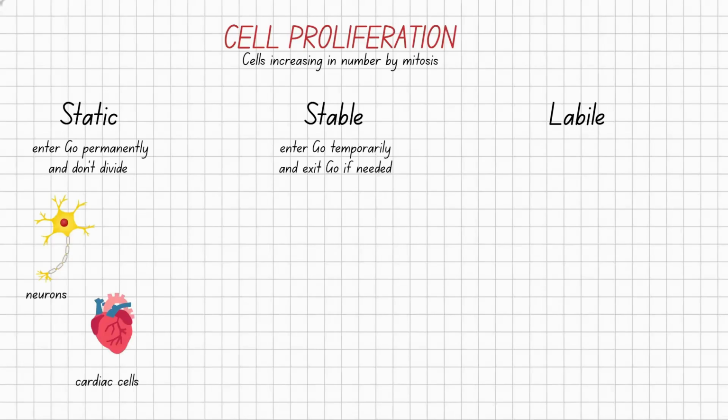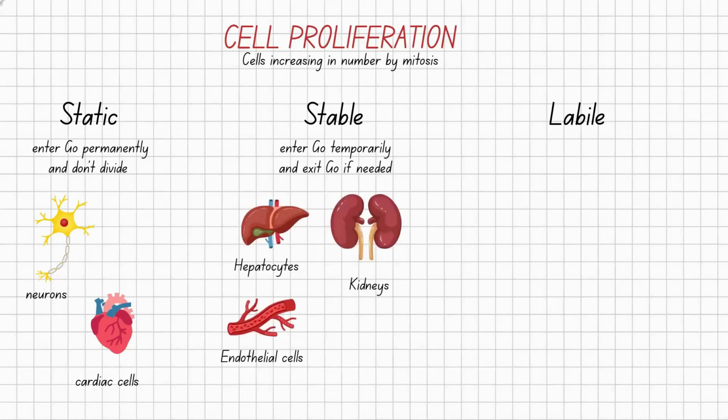Stable cells enter G0 temporarily and exit G0 if needed. For example, if a cell is injured or there is a trauma injury, the cell will exit G0 phase and complete its cell cycle to reduce the injury. For example, the hepatocytes of the liver, the kidneys, the endothelial cells of blood vessels. For example, if there is a rupture in a blood vessel, the cell will exit G0 phase and complete the cell cycle. There are also osteoblasts in the bone cells.